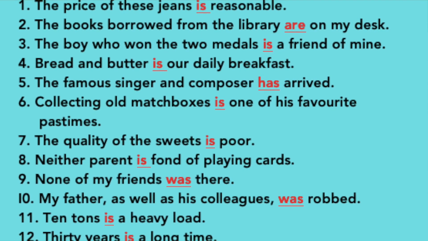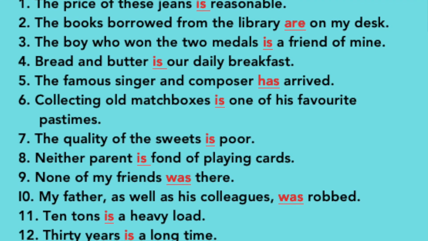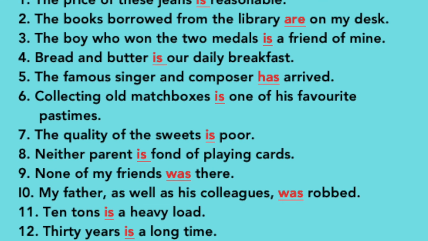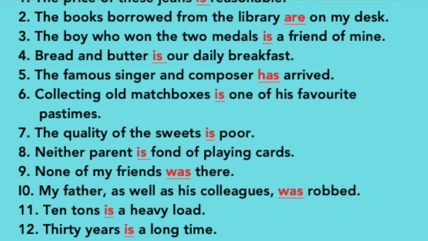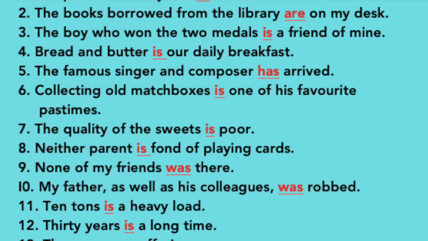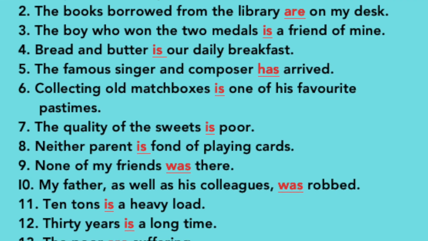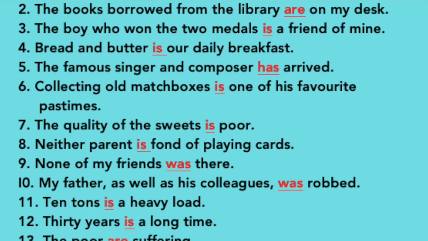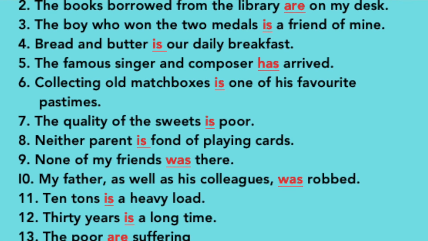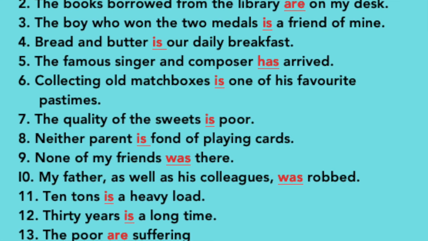30 years is a long time. Why? You can ask why. Because 30 years, is it singular or plural? When years is used to refer to a period of time, it takes a singular verb. It shows one entity. But we can say 2 years are added to the training program. It shows more than one entity.